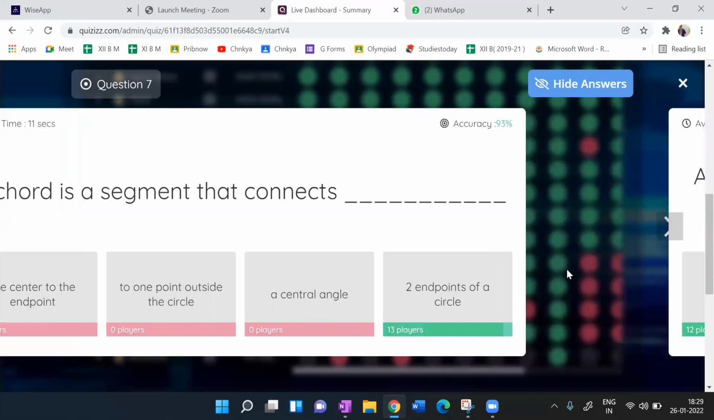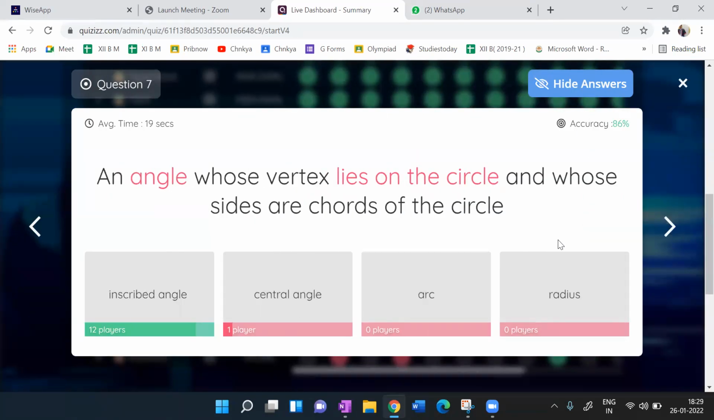No one has made a mistake here. An angle whose vertex lies on a circle and whose sides are chords of a circle. हाँ. Inscribed angle. देखो how many of you understood this? An angle whose vertex, what is vertex? Angle whose vertex lies on the circle and whose sides are chords of a circle. It is what inscribed angle. How many of you know this?